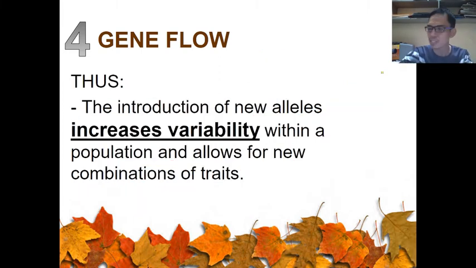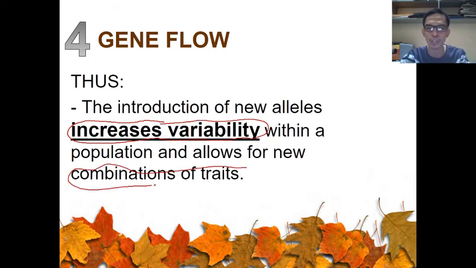Thus the introduction of new alleles increases variability. As I've said earlier, when an American marries an African, there will be a new variation of genes. So increased variability, you are allowing for new combinations of traits.